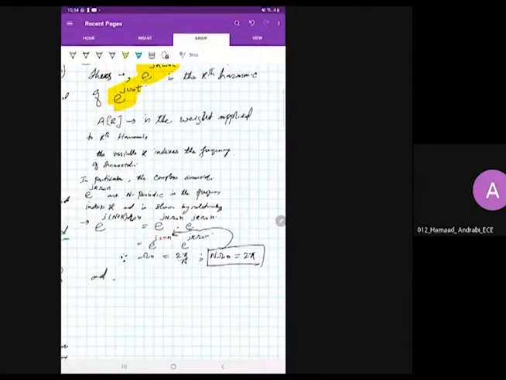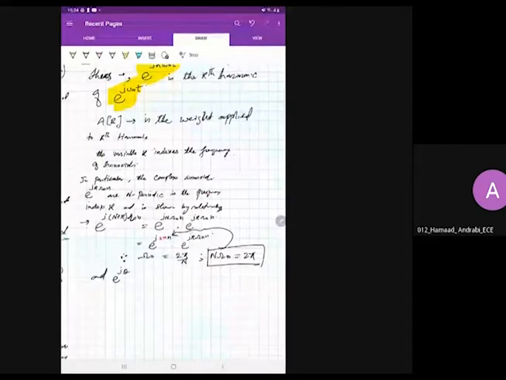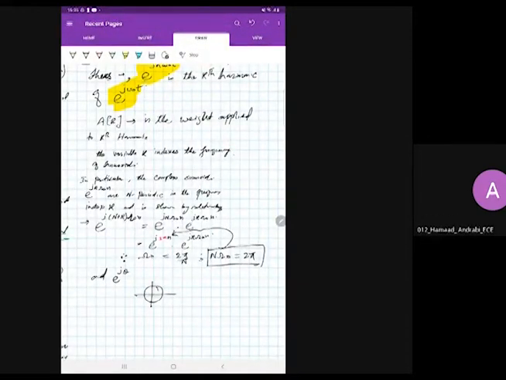And we also know that when we plot e raised to the power j theta, its magnitude is always equal to unity, and the angle can change. The angle can change from 0, to pi by 2, then pi, then 3 pi by 2, or 0 or 2 pi.